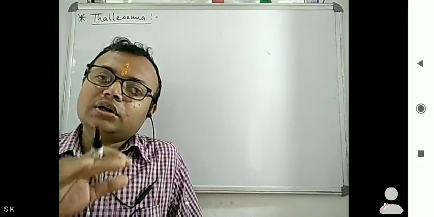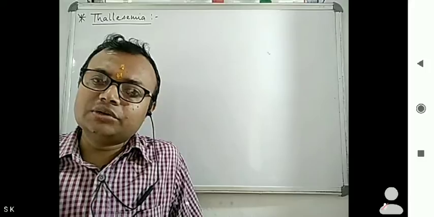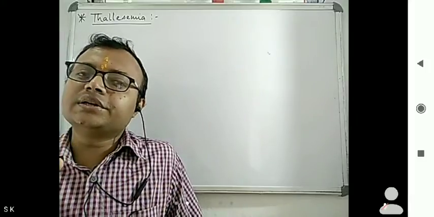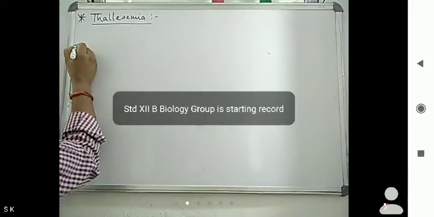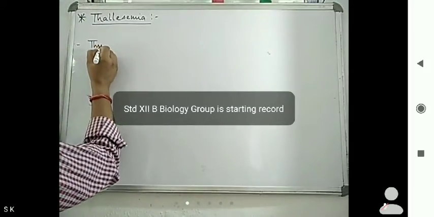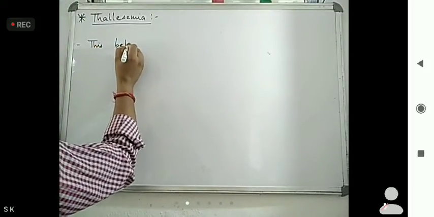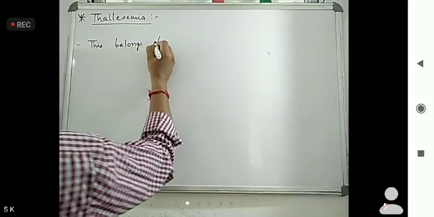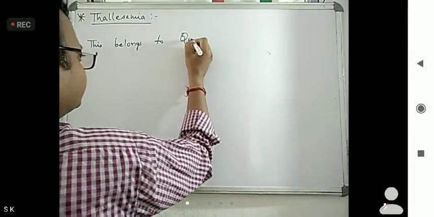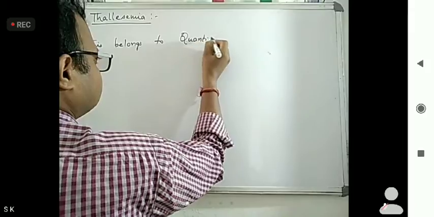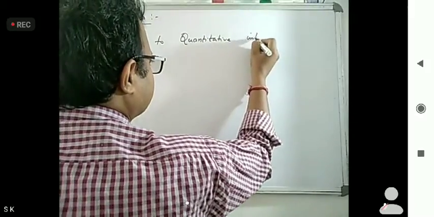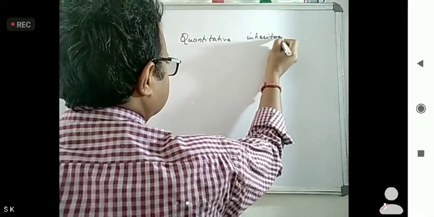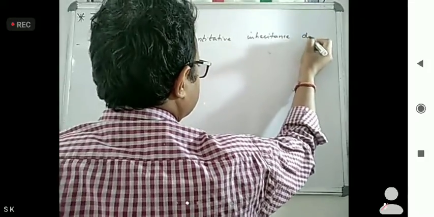So there, a qualitative inheritance disorder was there, but this belongs to quantitative inheritance disorder.